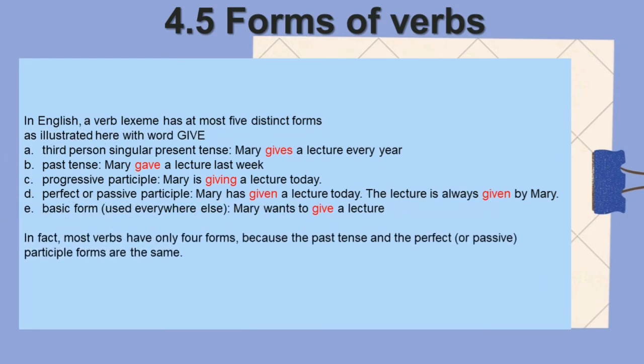Most verbs have only 4 forms because the past tense and the perfect or passive participle forms are the same. Example, play: plays for third person singular present tense, playing for progressive participle, and then played for past tense or passive participle forms.